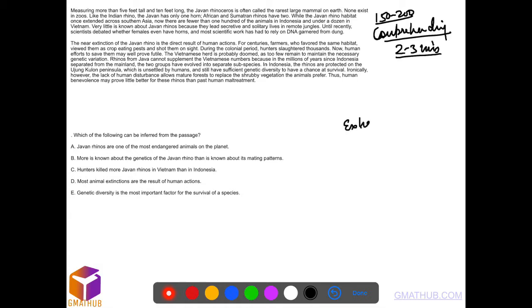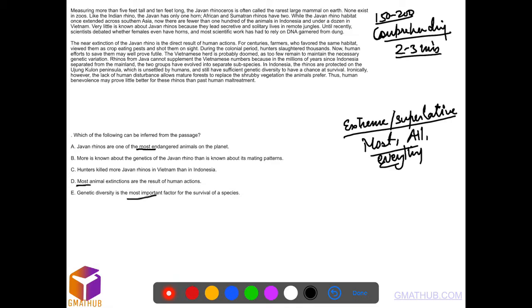Now, if you see this first question, the first thing that we can eliminate is the use of extreme or superlative words, like most, all, everything. Now, you can eliminate options D and E just on that basis. I'm not saying they are not wrong otherwise. If you go through them carefully, those are actually wrong in this passage, but mostly you can remove these kind of options.